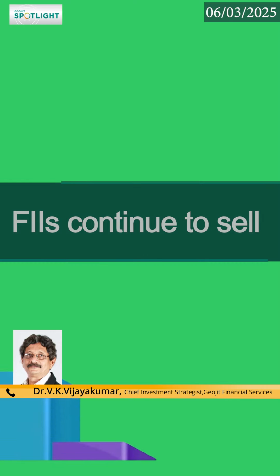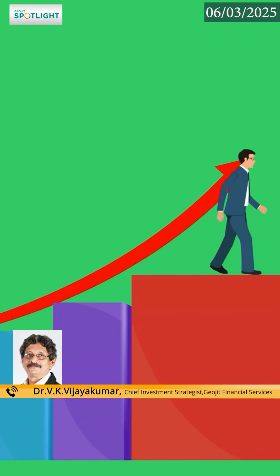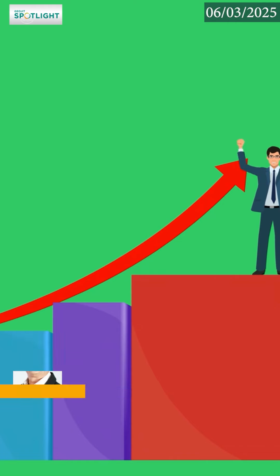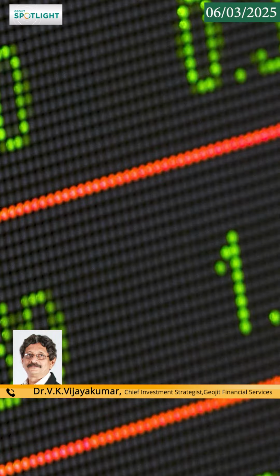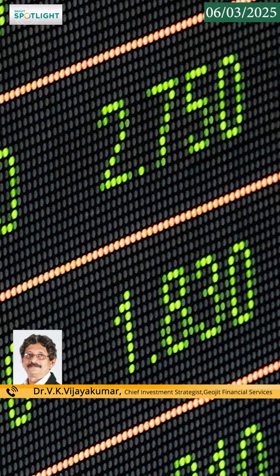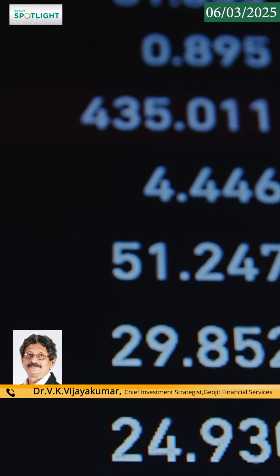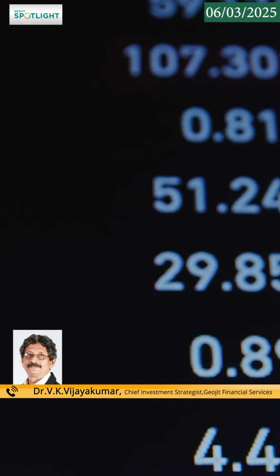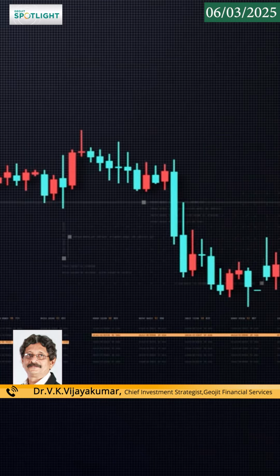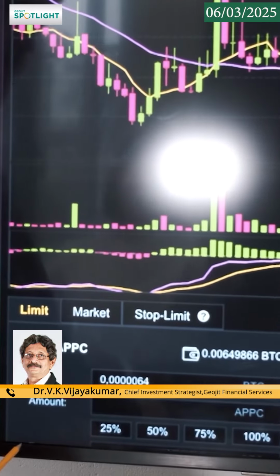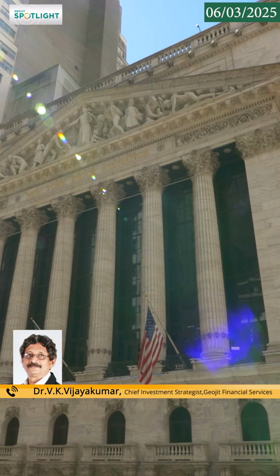For instance, if India is targeted in the April 2nd trade policy, the reciprocal tariff policy, and tariffs are increased, it will impact specific sectors. For example, if tariffs on pharmaceutical imports to the US are increased, India's pharma exporters to the US will be impacted, despite their solid business and fair valuations. The valuations are fair now in pharmaceuticals because of this concern regarding what President Trump will do in the April 2nd policy. Investors should play it safe.